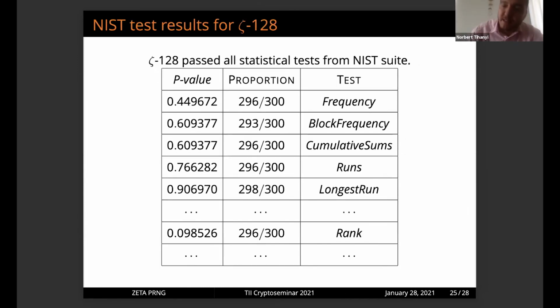Basically, you can see in this picture, these slides, the NIST tests with which we statistically tested the output of the random number generator. It passed all the statistical tests from NIST, and also passed the TestU01 BigCrush test.